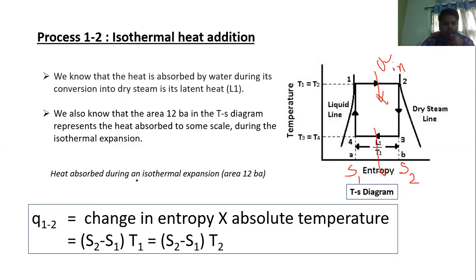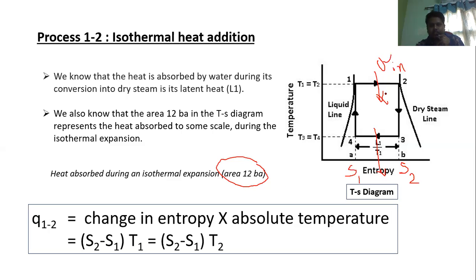Now, see here. How do we find the heat absorption? The area under this line 1 to 2, B A. From this area, we can find the heat absorbed during an isothermal expansion. Now, how do we find this area? Q1 to 2, the heat absorbed, is equal to the change in entropy times the absolute temperature.